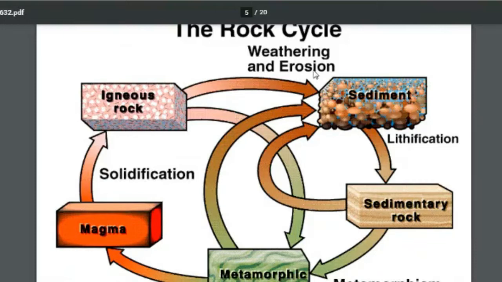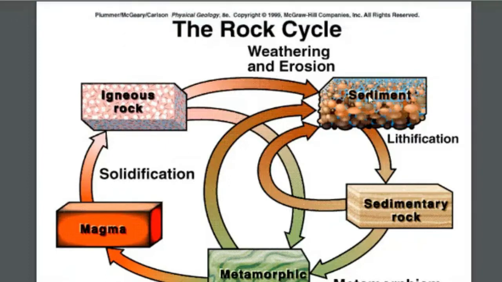Through weathering and erosion, sediments are created from the igneous primary rocks. Those sediments are ultimately deposited at the ocean bottom and river bottom. There, because of the huge sedimentation, compaction of sediments happens. The process is technically called lithification. After lithification, the loose sediments get compacted into a solid rock called sedimentary rock.